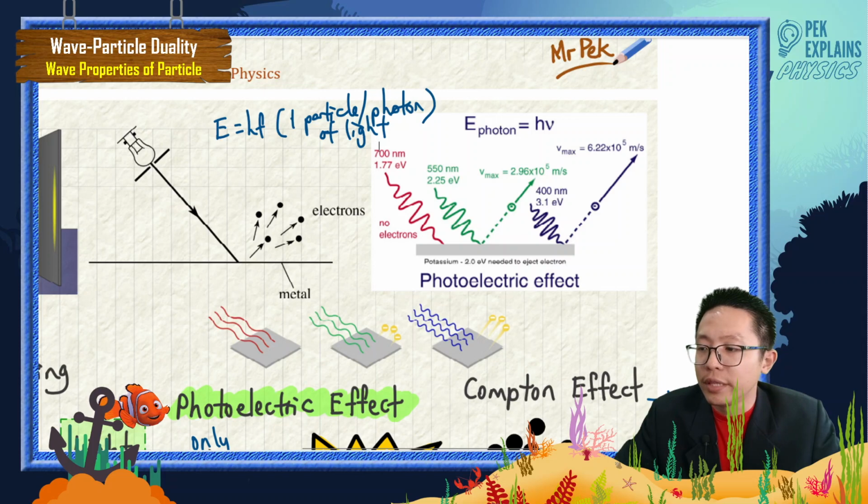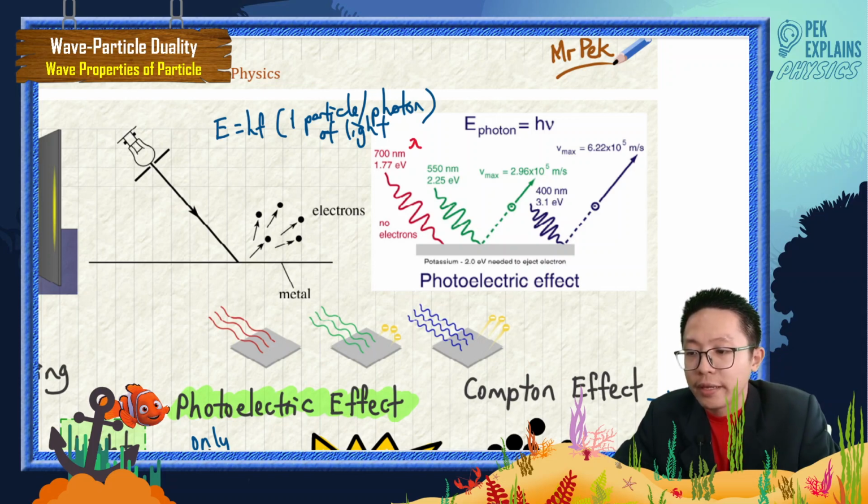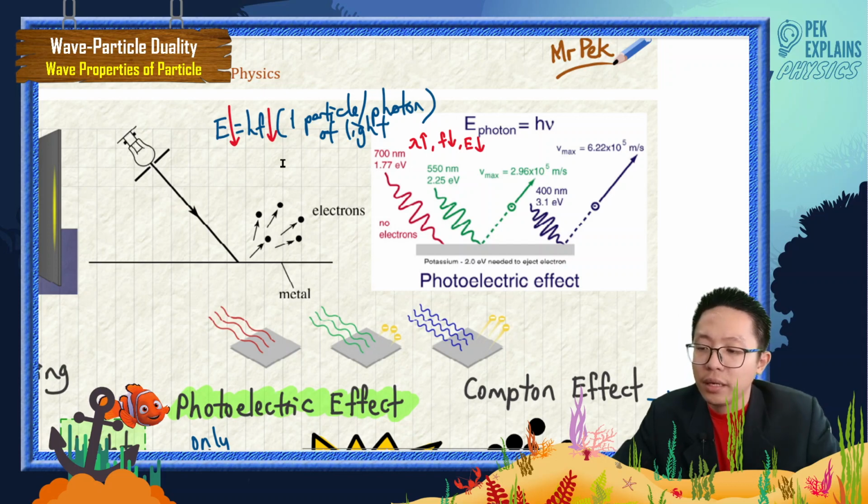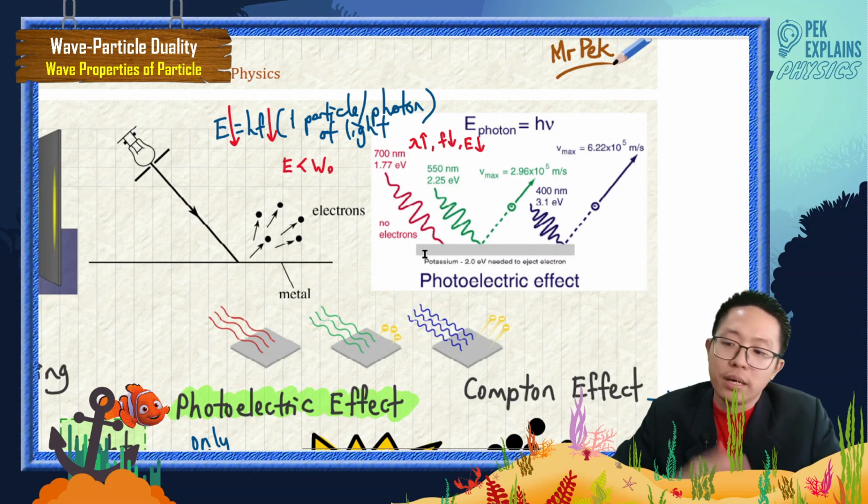Very long wavelength means very small frequency, and very small frequency means very low energy, because we talk about hf. Like it says here, no electron is ejected because the energy for one particle of light is less than the work function. That's why there is not enough energy to overcome the work function, the binding energy, and no electron is ejected.